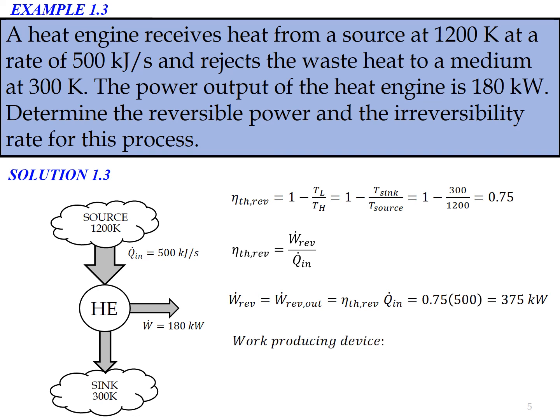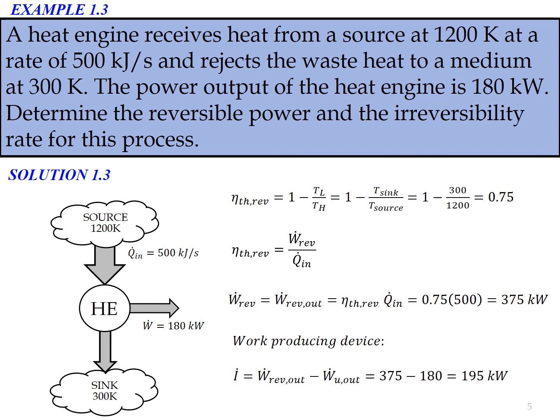Okay, so just now we already obtained the reversible power, W reversible out dot, which is equal to 375 kilowatt. Next we need to determine the irreversibility rate, where for a work producing device we can use the specific irreversibility formula that we have learned, where I dot equals W reversible out dot minus W useful out dot.